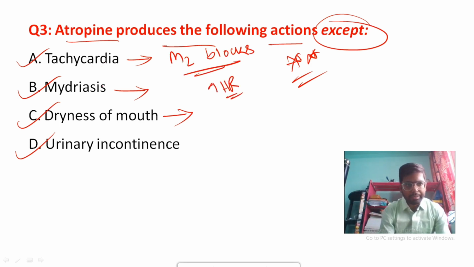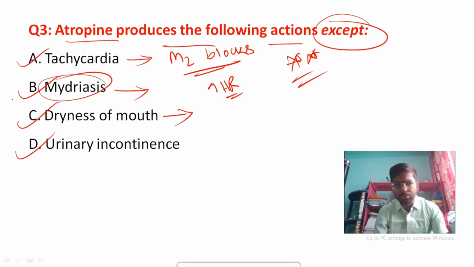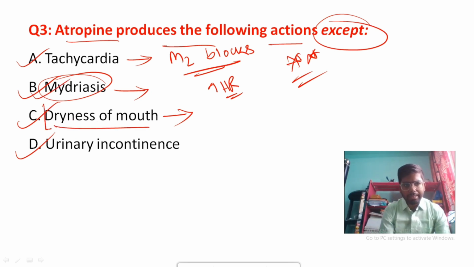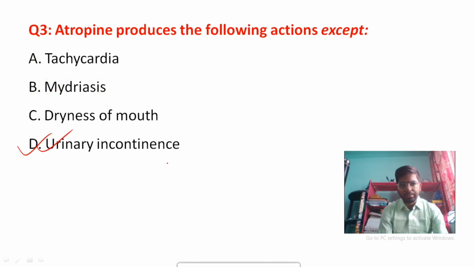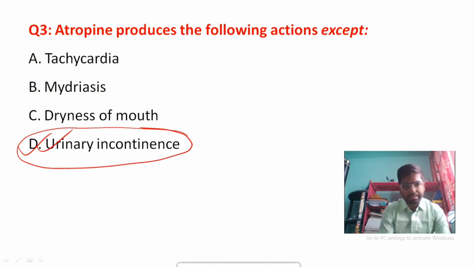Atropine also causes mydriasis, and it's a potent cycloplegic. It has potent cycloplegic and mydriatic action. It is also the longest acting mydriatic agent. So mydriasis is produced by atropine. Dryness of mouth: all anticholinergic drugs cause dryness of mouth. So here the answer will be urinary incontinence. Atropine does not produce this effect.